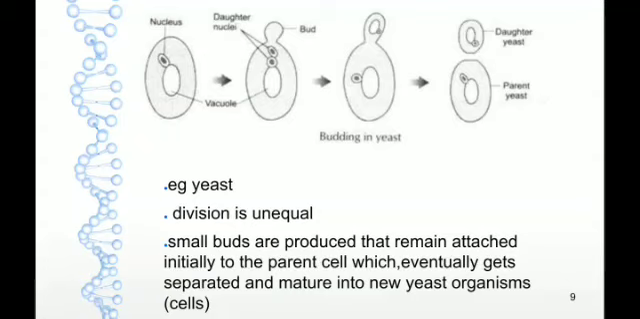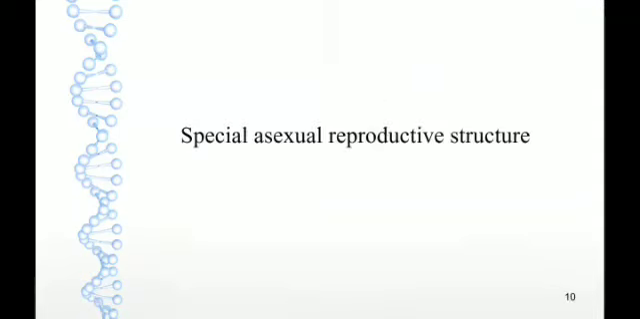First, a small bud is produced from the parent, and in the initial stage, it remains attached to the parent cell. After attaining some maturity, it gets detached from the parent cell and develops into a new adult. In some organisms like small plants, algae, members of kingdom Fungi and other organisms, there are special asexual reproductive structures. Let's have a look at them.